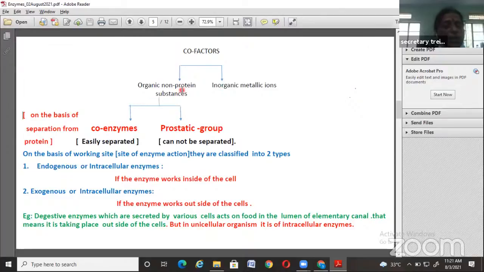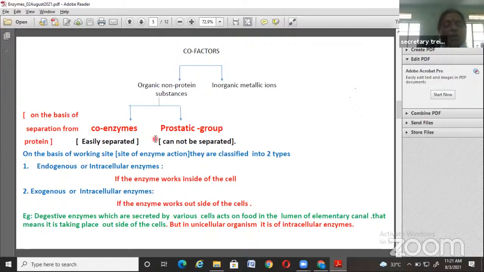Under organic non-protein substances, again there are two types: coenzymes and prosthetic groups. These two types are classified on the basis of the separation from the protein part. If the non-protein part, or cofactor, separates from the protein part very easily, then it comes under the coenzymes category.